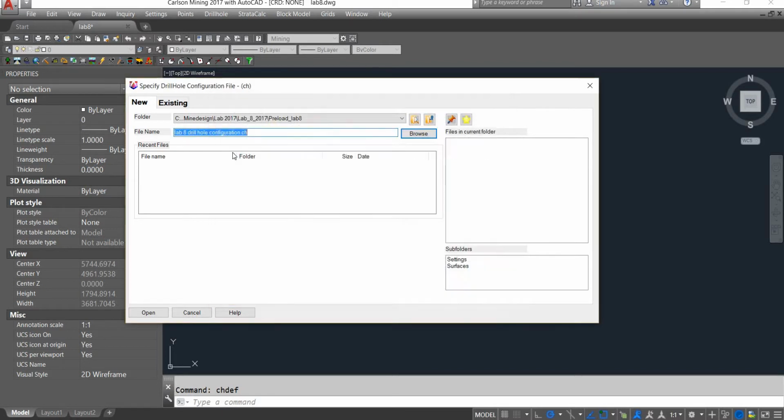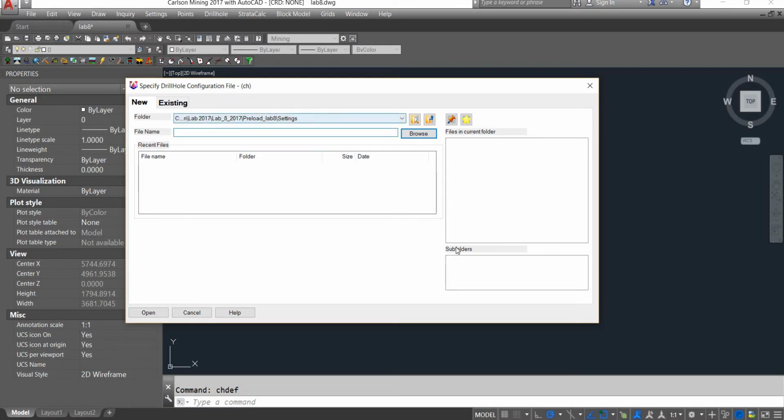And open. If you notice, its postfix is .ch format, and it should be in settings, so I double click on the subfolder.